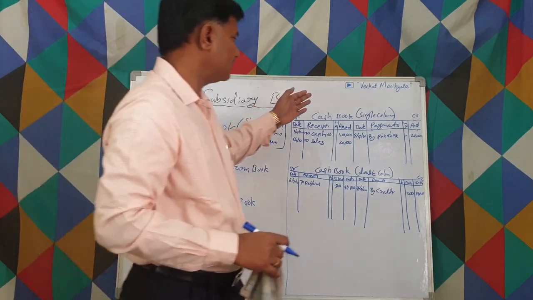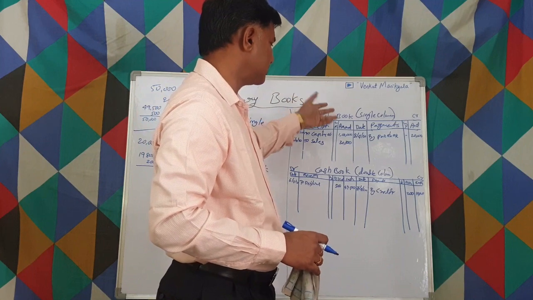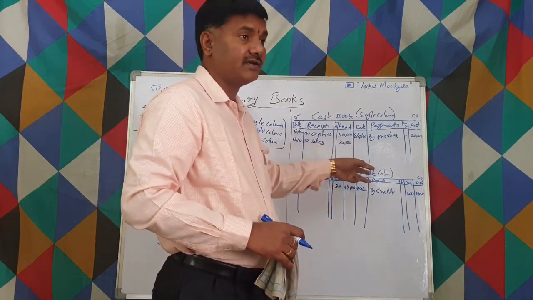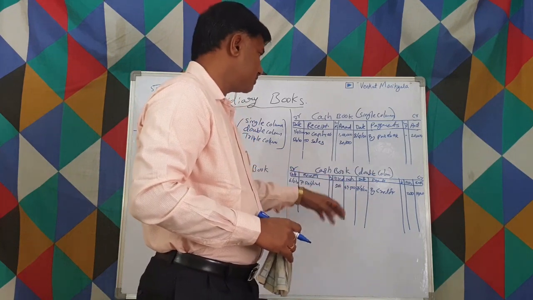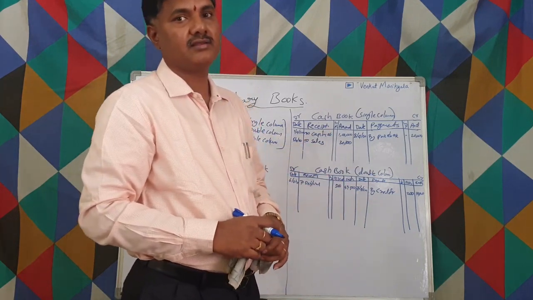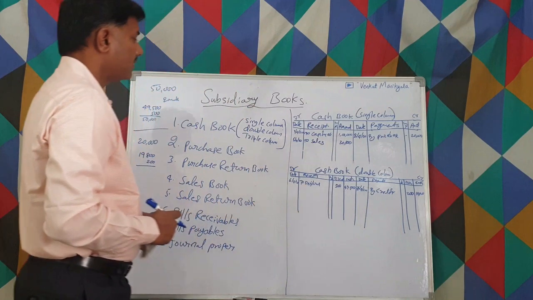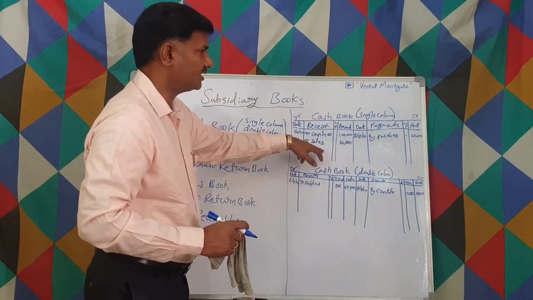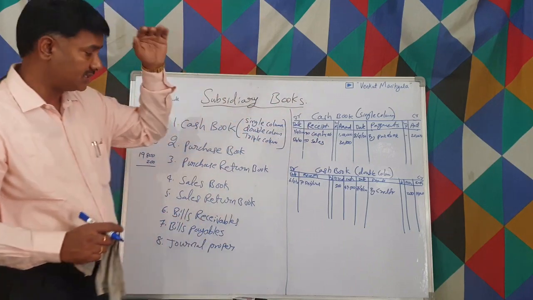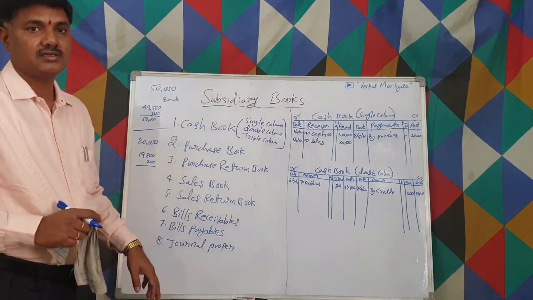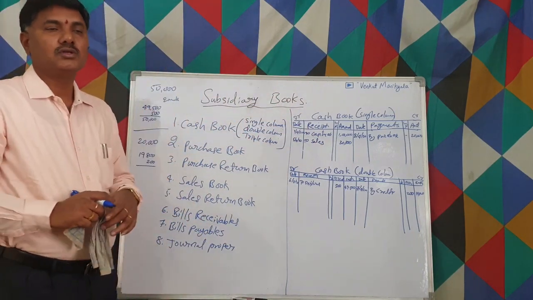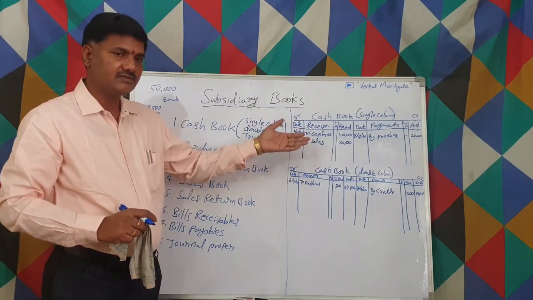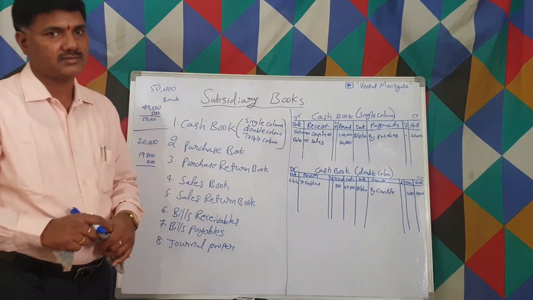The benefit in the cash book is that if that column is not there, we can write debtors as 49,500 only. Again, for the 500 rupees we have to write separately. We cannot write this 500 here in the cash book. We are supposed to write it in another one, that is the general ledger. Instead of maintaining these two, at a time we can write. That's the benefit of a cash book double column. That's the reason we maintain the cash book double column, right?